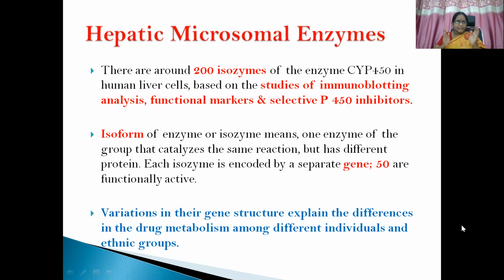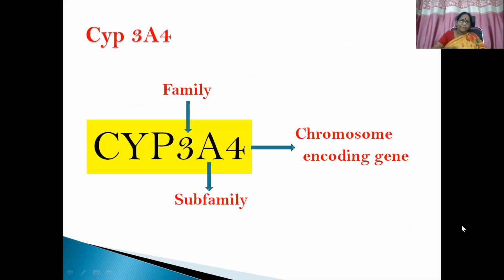So variations in the gene structure of this cytochrome P450 isoform explain the differences in drug metabolism among different individuals and ethnic groups. If you give the same molecule to two people having genetic variation of this gene structure, then the metabolism varies, and drug effect, everything varies between both the patients.